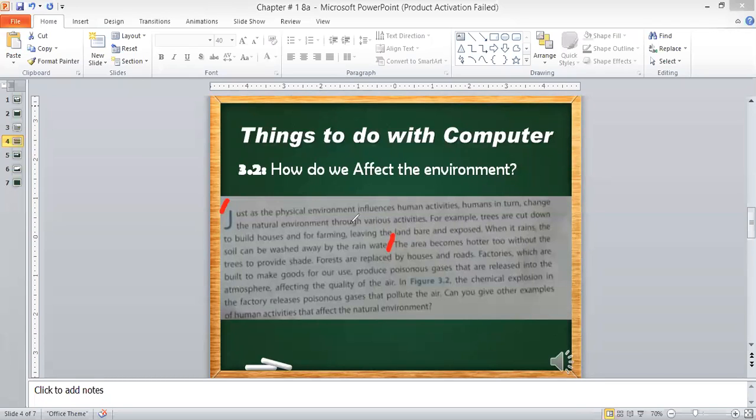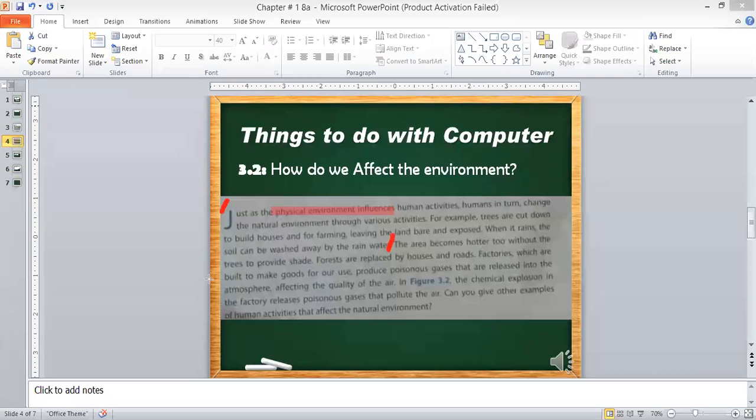So now, what Abdul Rahman said: just as the physical environment influences. Okay, let me change my pen. So just as the physical environment influences, the word influences means the power to change. For example, when you are coming to school, it's just an example.